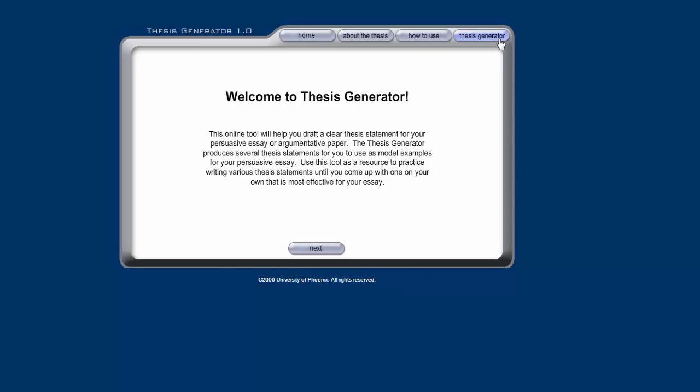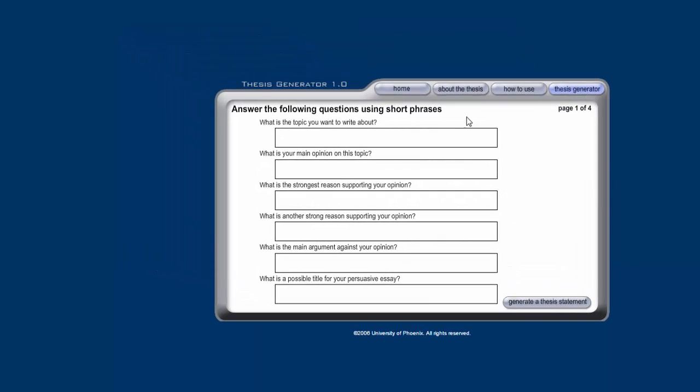But today is about a 5-paragraph paper. How hard it is to write or how easy it is up to you. Click on Thesis Generator. What is the topic you want to write about? You know what? I want to write about the Rolling Stones. I'm a huge Stones fan. If you're not a Stones fan, probably won't get along.